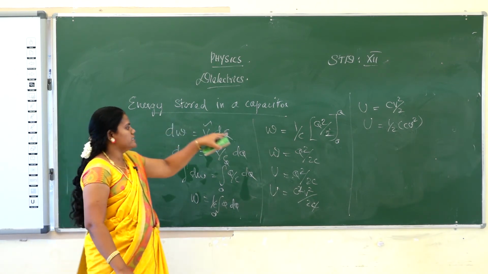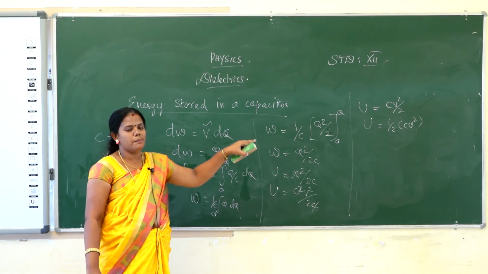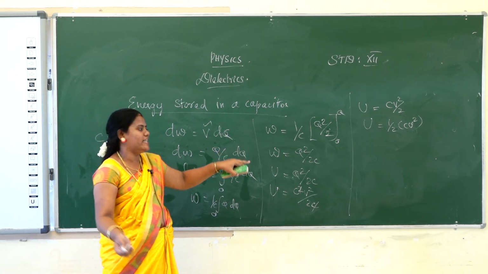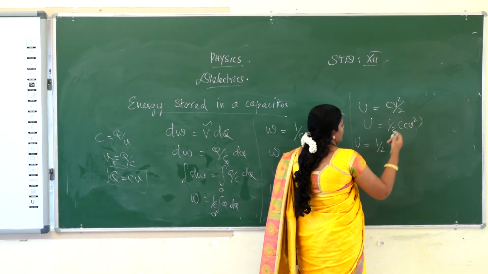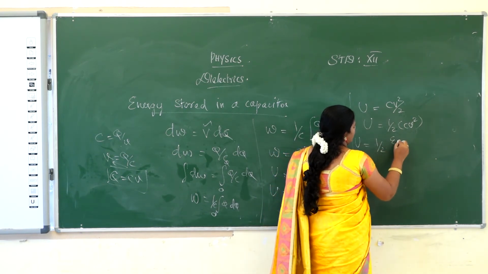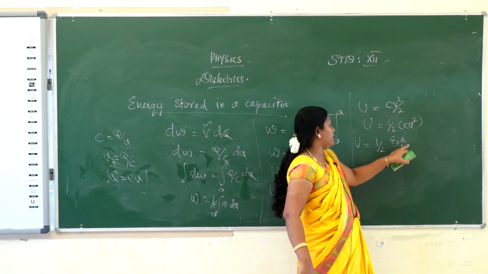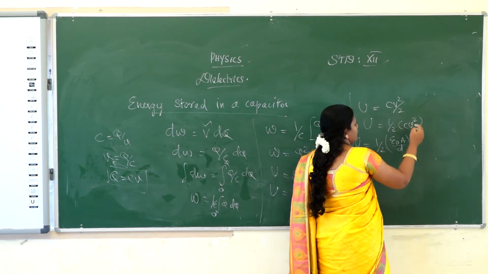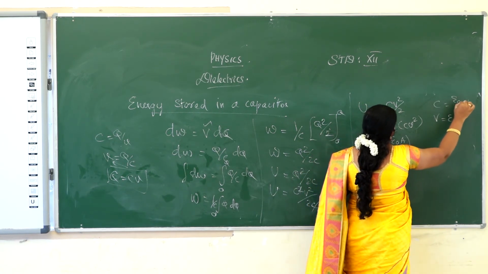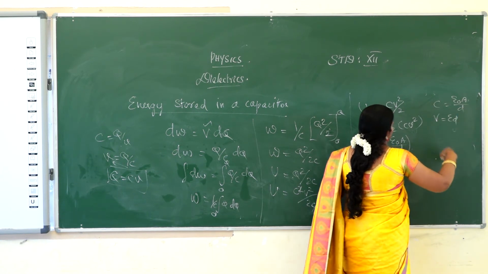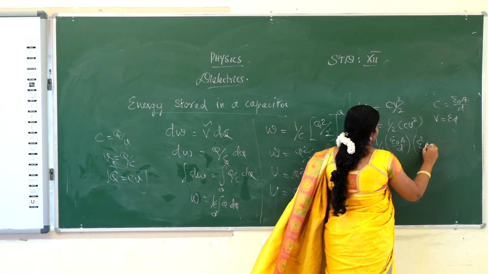So for the energy half CV square, substitute the C value and the V value. C is the capacitance of a parallel plate capacitor, and V is equal to E into D. Substitute all the values. So U is equal to half into C, which is epsilon naught A by D, as you already derived in the previous section, and V is equal to E into D. Substitute the V value, that is E square and D square.